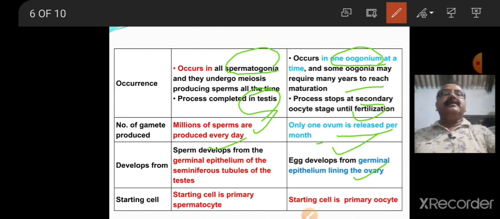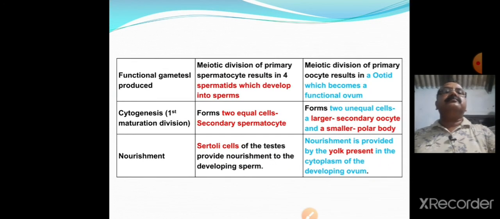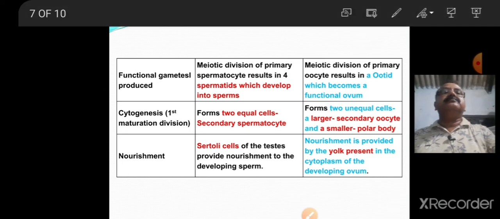Starting cells. Starting cell is primary spermatocyte in case of spermatogenesis, whereas starting cell is primary oocyte in case of oogenesis. Functional gametes produced.